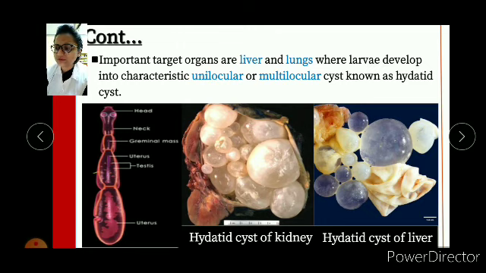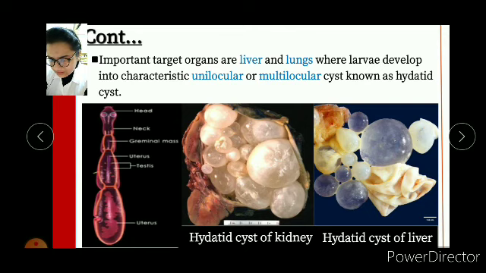If a cyst has more than one complete septum, it can be classified as multilocular. But a cyst with no complete septum is known as, what is it? Unilocular. Okay, I hope it's clear.